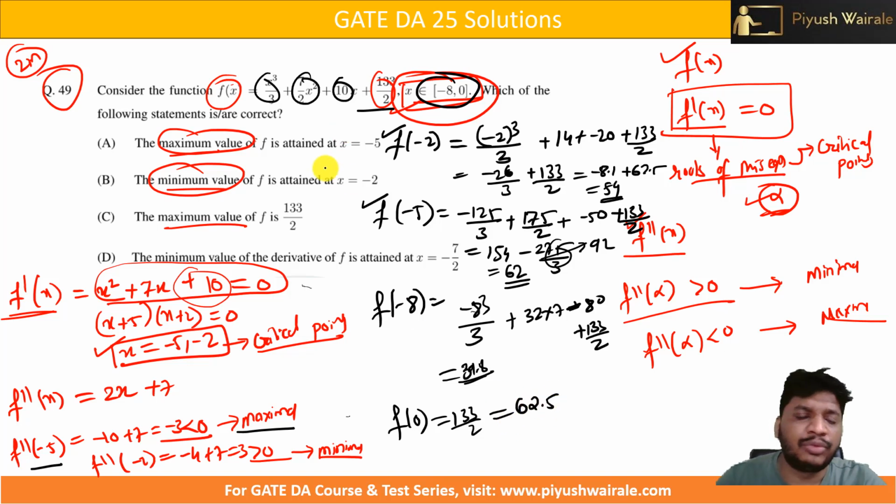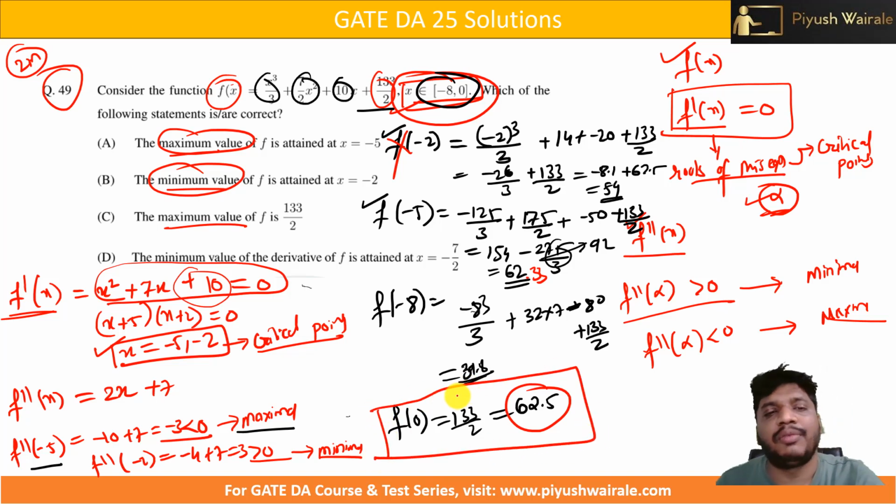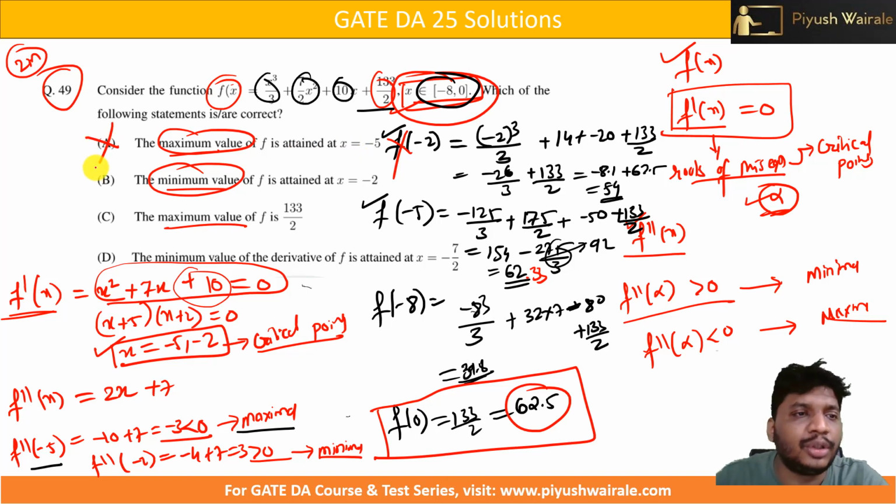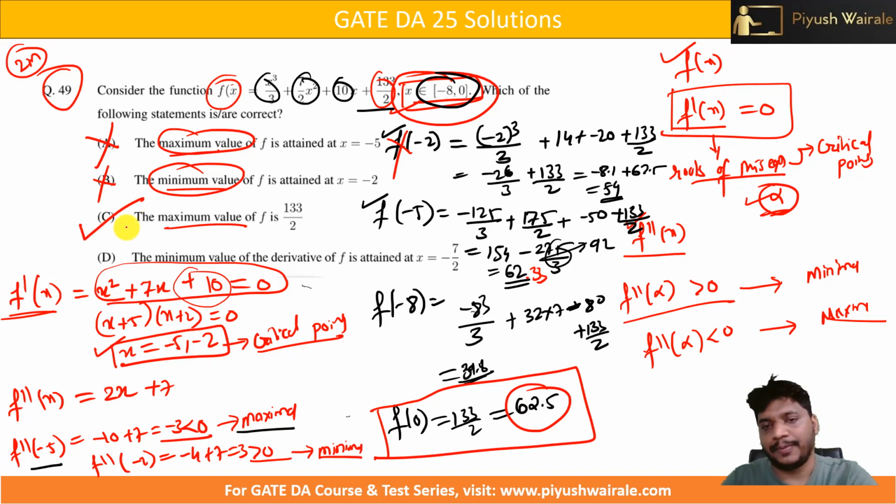So out of these 4, which one is maximum here? So this is around 57. No. What about f of minus 5? 62.33 is there. But here we got 62.5. So among these, at x equals to 0, I got the maximum value. So the maximum value of f is attained at x equals to minus 5, not correct. Minus 2, not correct, because at x equals to 0 we got 133 divided by 2. So option C is correct here.